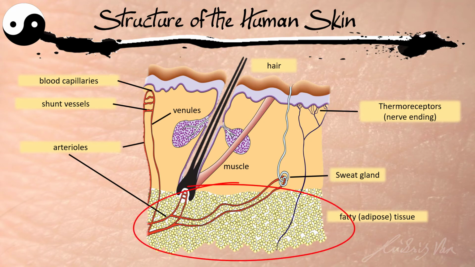Lastly, there's adipose tissue. Adipose tissue are fat cells, which are cells that specialize in storing fats. So these fats are important to provide insulation to protect us against the cold, because they are bad conductors of heat. And this is why you can see a lot of animals in the Arctic or Antarctic area, in very cold places, with a thick layer of adipose tissue, because they need it to protect themselves against the cold.